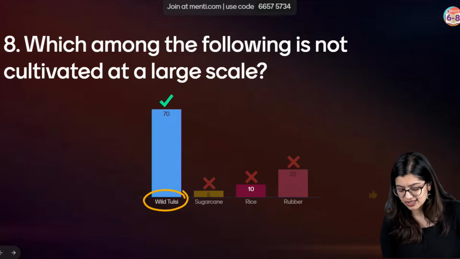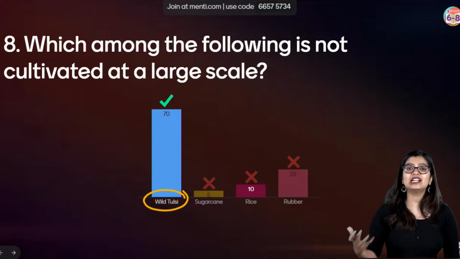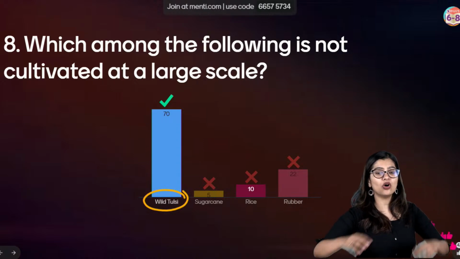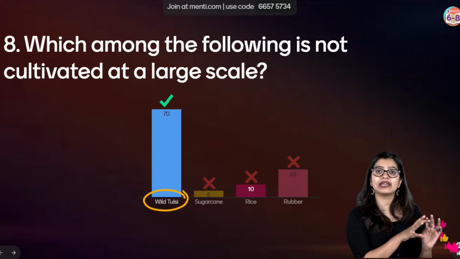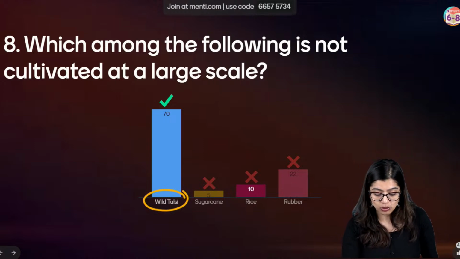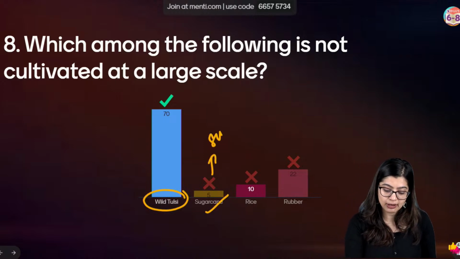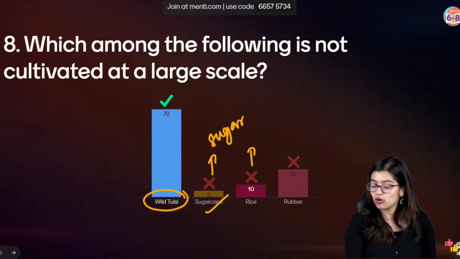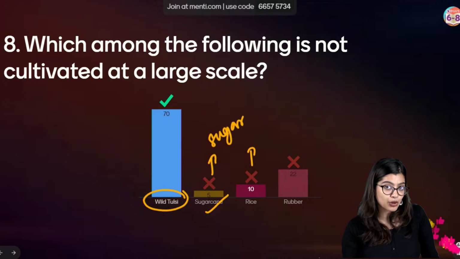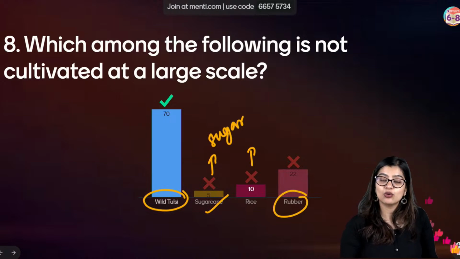Students, the clue was the word wild. Wild means it is growing naturally in nature, right? So it is naturally growing in nature and that's why we call it wild tulsi. But if you look at sugarcane, we grow sugarcane because we get sugar from it. We know we have to grow rice because every day, of course, rice is the staple food in our homes. Rubber, you will not believe it.